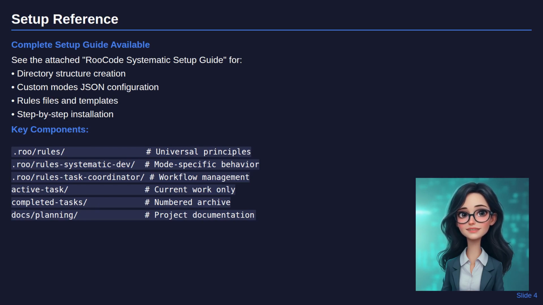The key insight from the setup is the file organization. Active task contains only current work, preventing RooCode from overriding your progress. Completed tasks preserves learning with numbered archives. Roo folder contains rules that guide AI behavior, and docs planning holds your project-wide documentation. This structure isn't arbitrary. It's designed to prevent common RooCode problems and ensure systematic workflow enforcement.